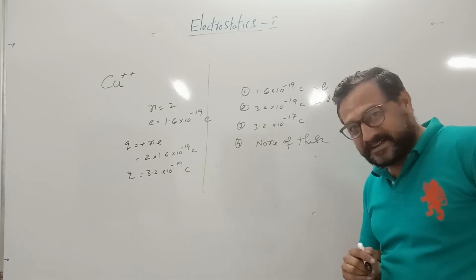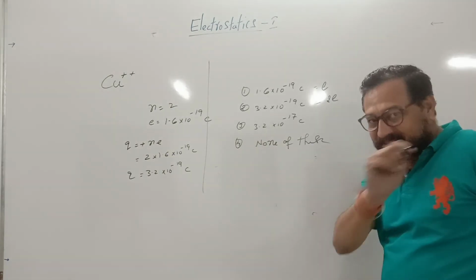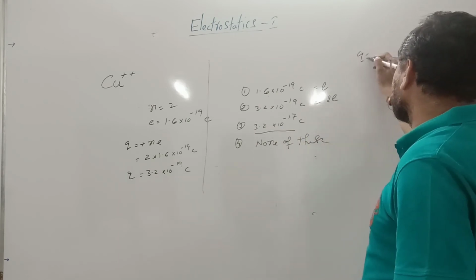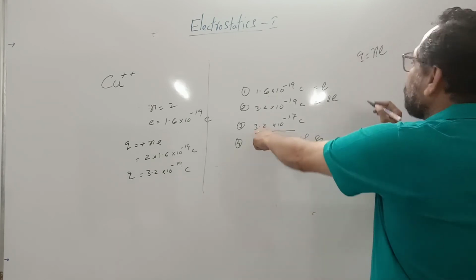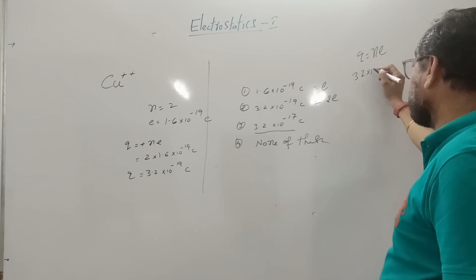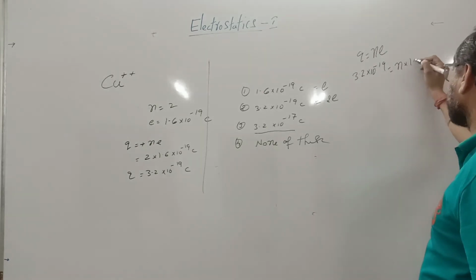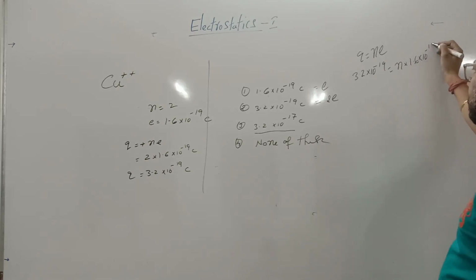What should the answer be? Let us discuss and move towards the answer. Let us look at this amount. Q is equal to ne. Q is given as 3.2 × 10^-17, and we will find n. e is 1.6 × 10^-19.